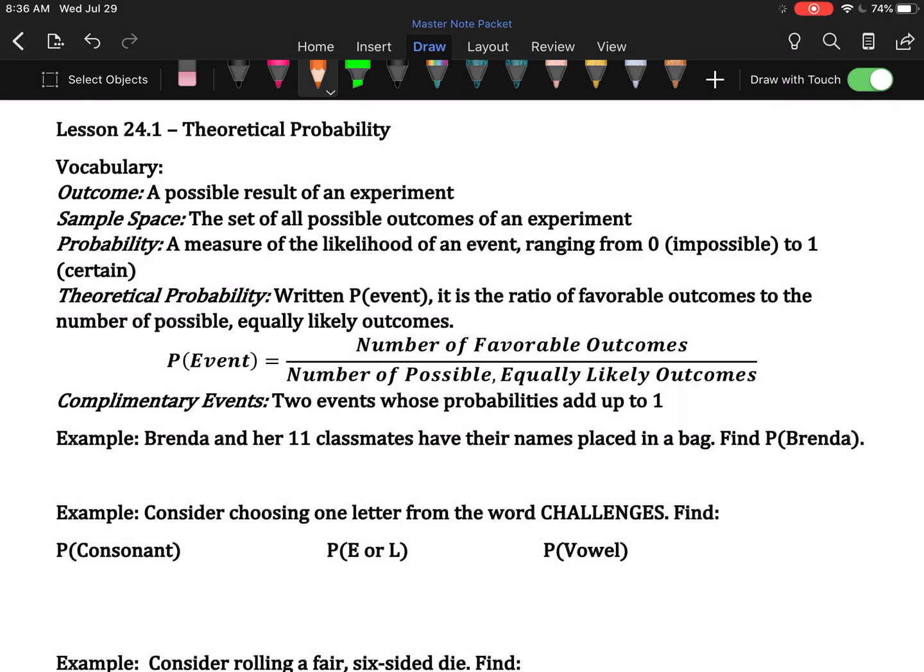Theoretical probability, written P, parentheses, event in parentheses, is the ratio, fraction, of favorable outcomes to the number of possible equally likely outcomes. And you can see that as a formula here. The probability of the event equals the number of favorable outcomes over the number of possible equally likely outcomes. And if it's a fraction, we will reduce it. And complementary events are two events whose probabilities add up to 1.